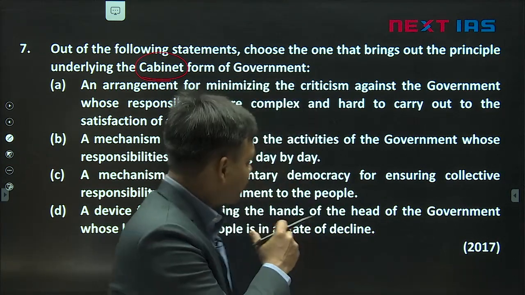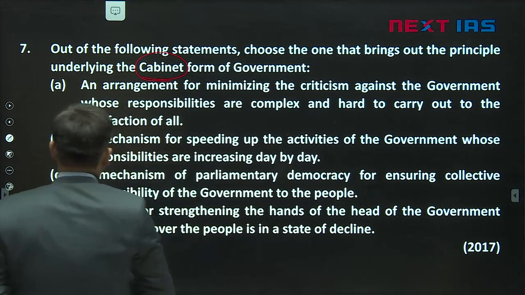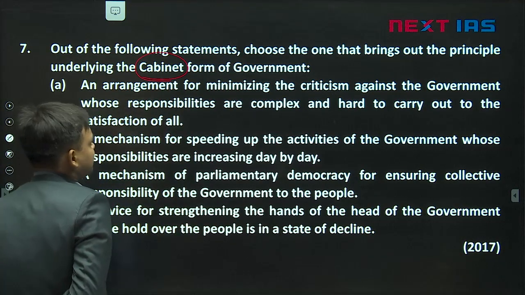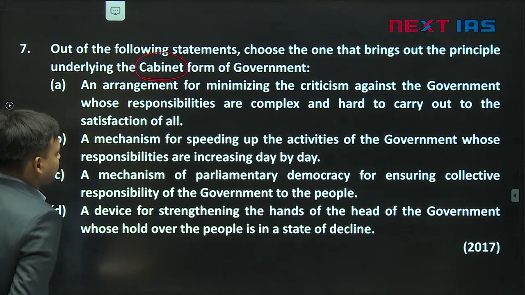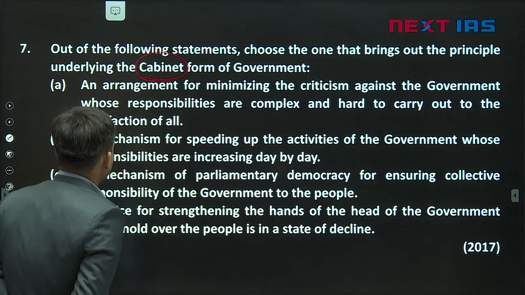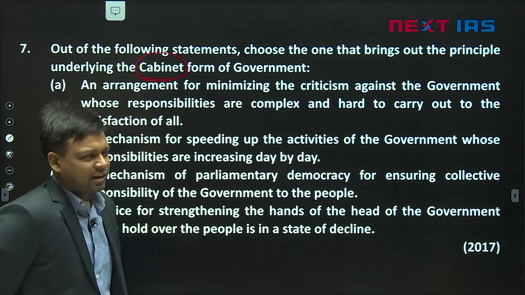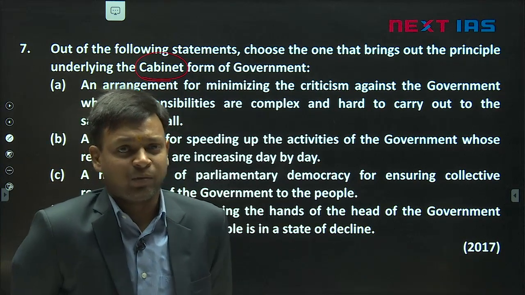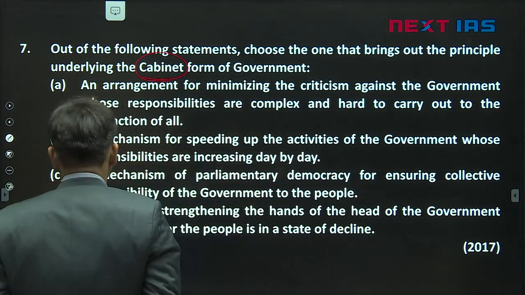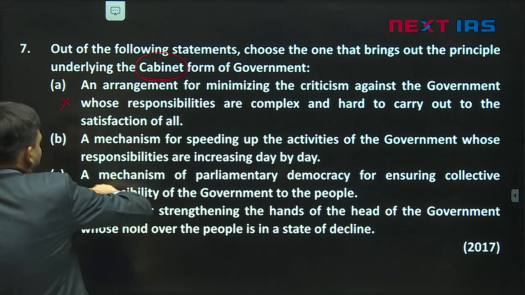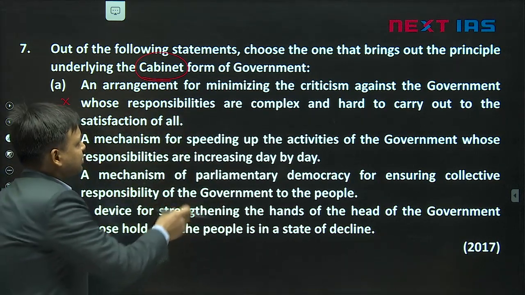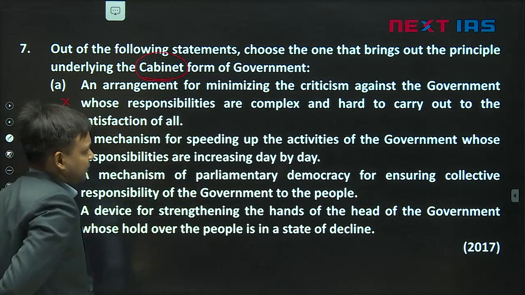So when we look at the statements over here, let us have a look. First one: an arrangement for minimizing the criticism against the government whose responsibilities are complex and hard to carry out to the satisfaction of all. Now how does the cabinet reduce the criticism of the government? That is not true. So this statement is not correct. I mean, they can be correct, but they are not the justification for what is asked over here.